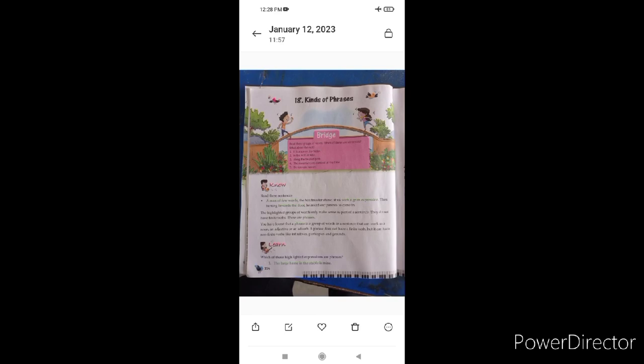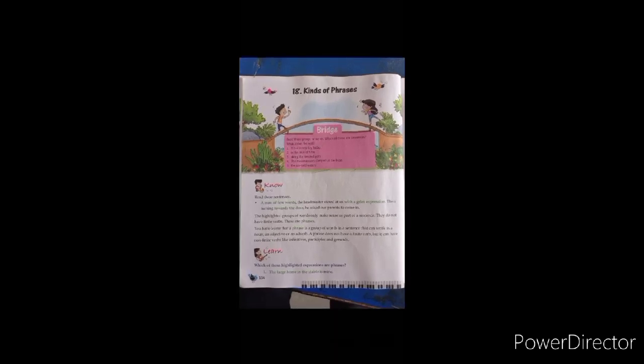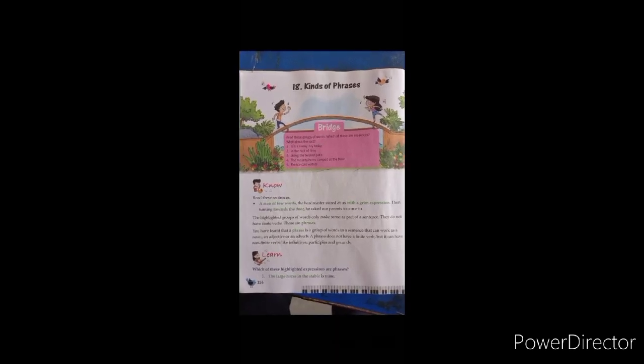I think you have heard about this word phrase in your previous class and you have discussed a lot of things about this chapter. First of all, try to understand what we mean by phrase. In simple words, I can say that it is a group of words that does not give a complete sense. In a phrase, you will not get any kind of finite verb. It will not give a complete sense. Let's try to understand with the help of examples.